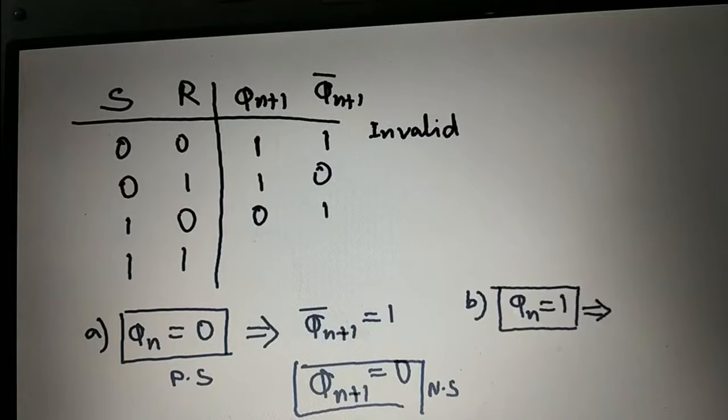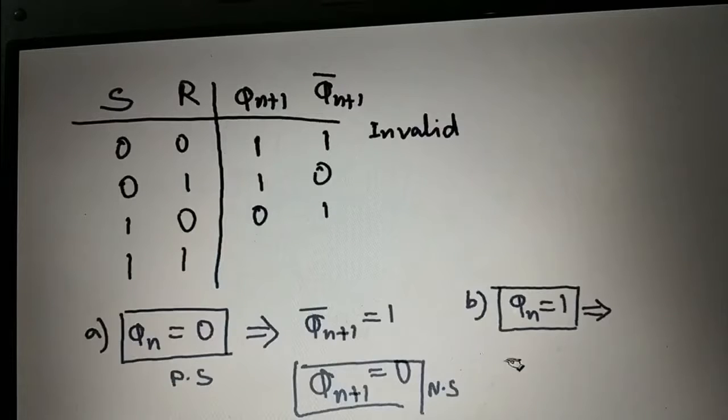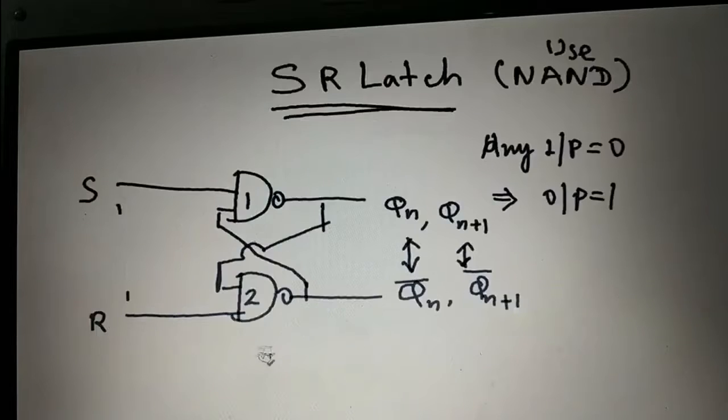Now let us see the second case. In this diagram, Qn is equal to 1. So R is 1, Qn is also 1. So gate 2 has both the inputs as 1, so output will be 0, right? So Qn plus 1 bar will be 0. Now Qn plus 1 bar is 0, which means gate number 1 will get 1 input as 0.